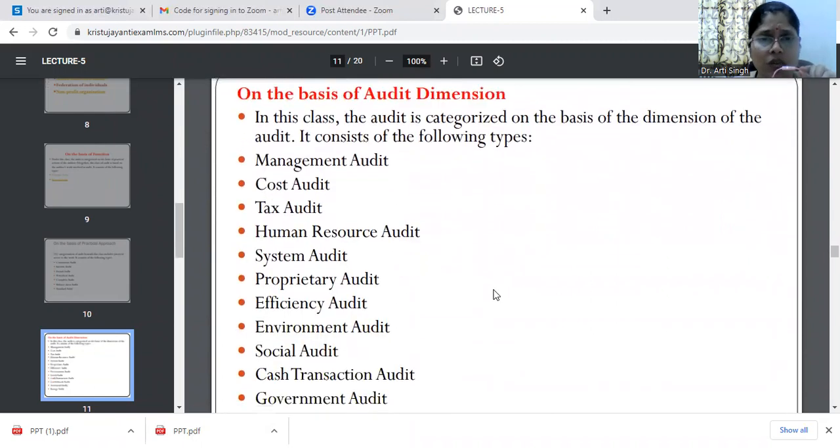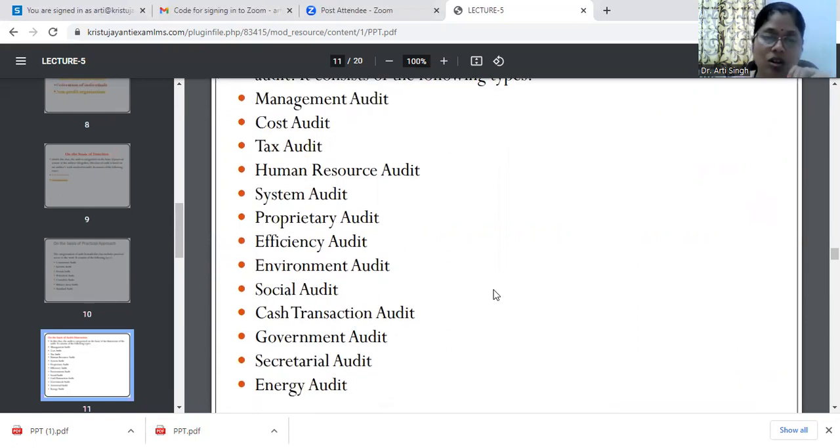Coming on to the basis of dimensions. On the basis of the various audit dimensions, that means the various types of work performed by the organizations, it can be management audit, cost audit, tax audit, human resource audit, system audit, proprietary audit, efficiency audit, environment audit, social audit, cash transaction audit, government audit, secretarial audit, energy audit.